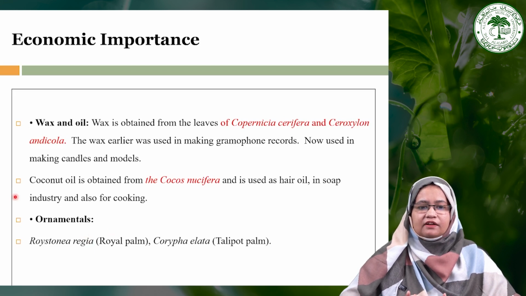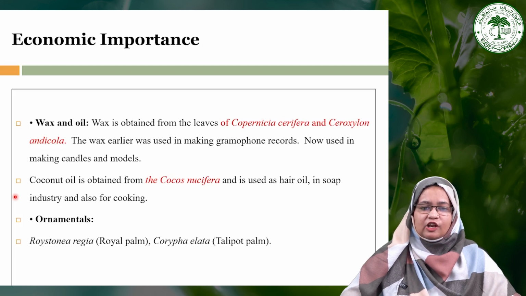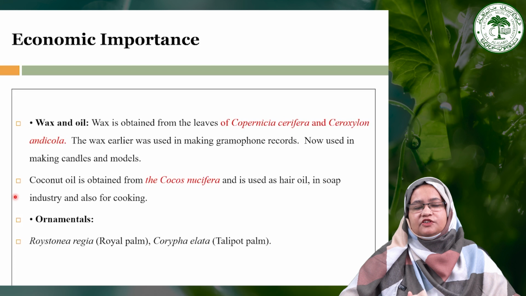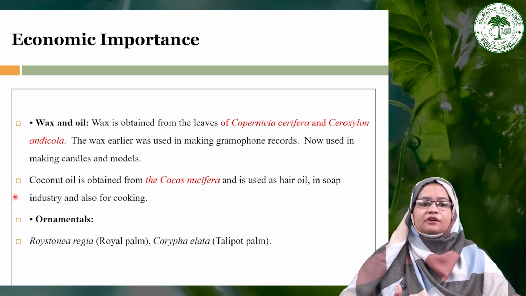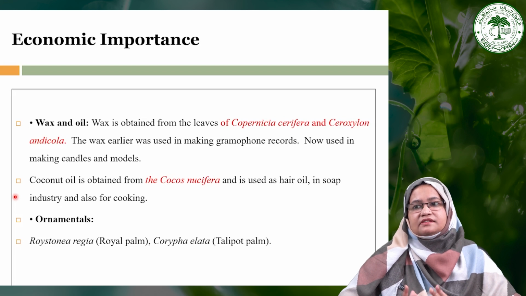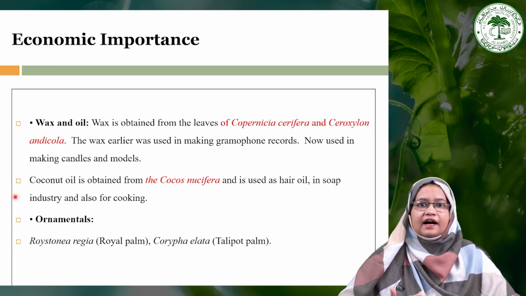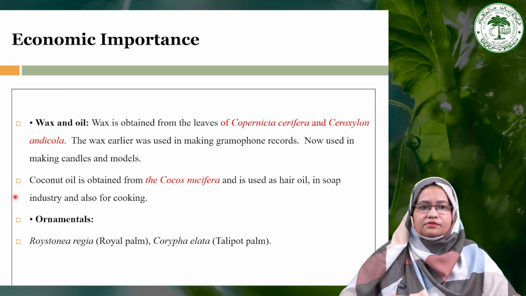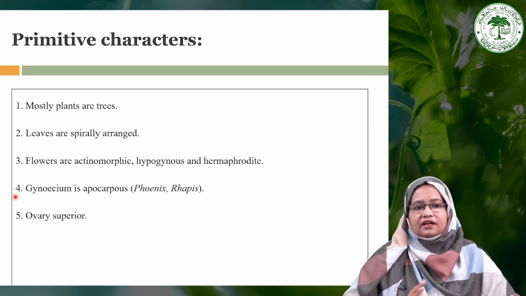Many of these plants, like royal palm, which is also called Roystonea regia, and Caryota is known as the fishtail palm. These palms are used as garden ornamentals, and they make a garden very beautiful, because royal palm, which has a very vertical height, gives a vertical elegance element to any garden. So royal palm, the name of this particular family's plant, is used as a vertical element in the garden to give height to the garden site. So this is the economic importance of this particular family.